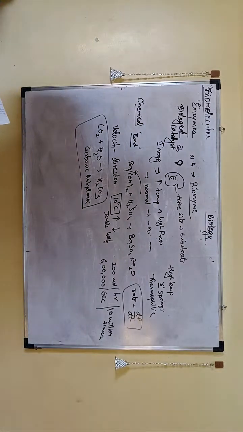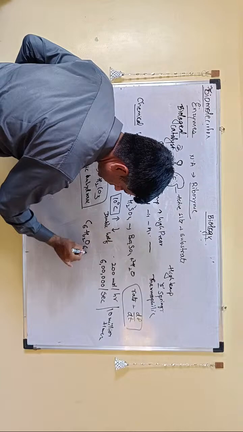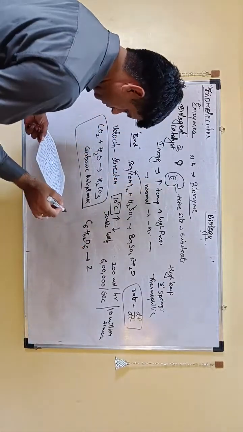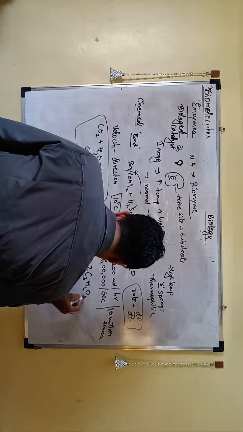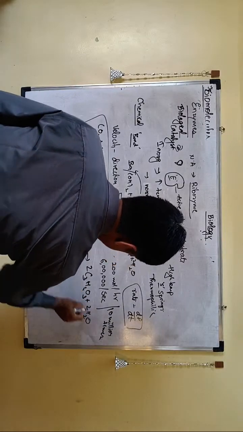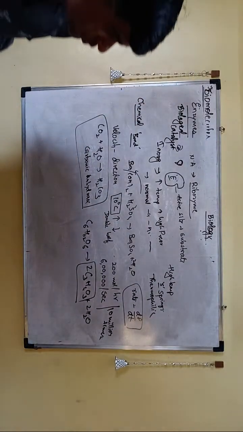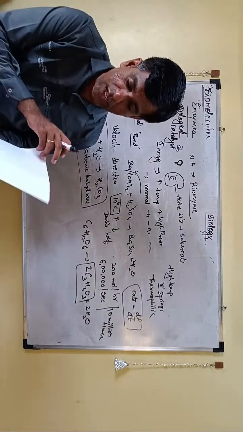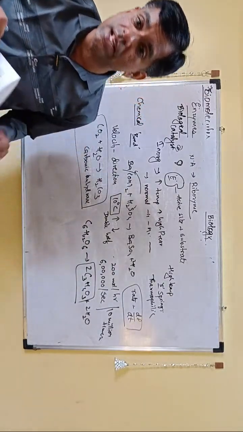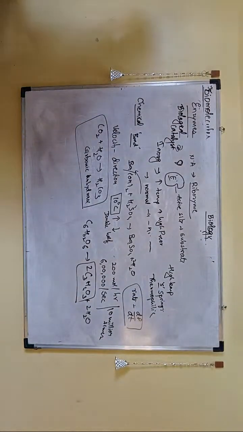Many reactions are multi-step. Like when we are converting glucose C6H12O6 to form your pyruvic acid. See this pyruvic acid formula, they are not given in that respiration, but they are given here. So remember this: 2C3H4O3, that is your pyruvic acid. So it may be a multi-step reaction which may be catalyzed by many enzymes one by one. So that is also catalyzed by enzyme.